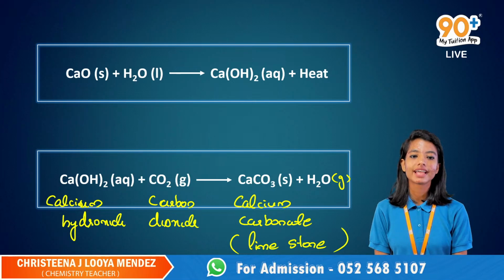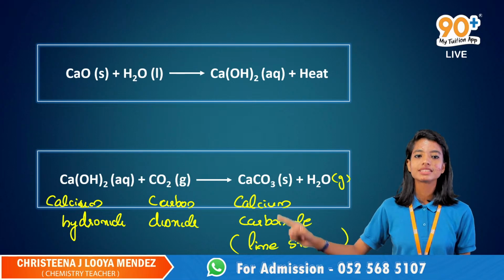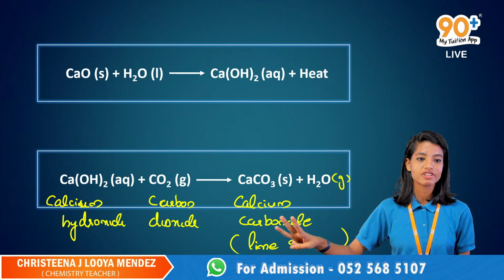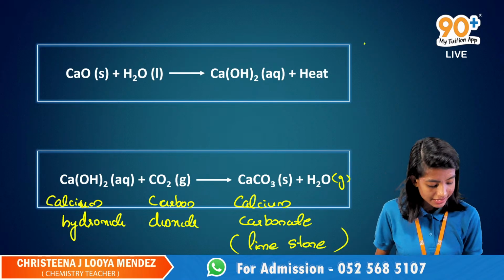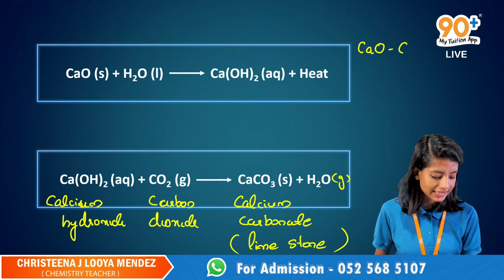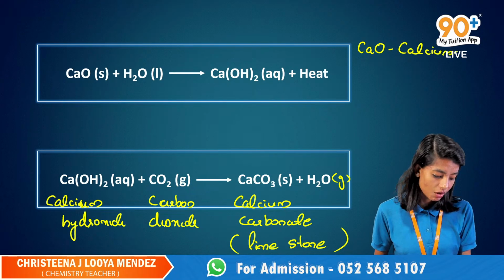So don't ever get confused between calcium oxide, calcium hydroxide, and calcium carbonate. We have 3 things. Okay, I'll write it down here. We have 3 things: CaO, which is nothing but calcium oxide.